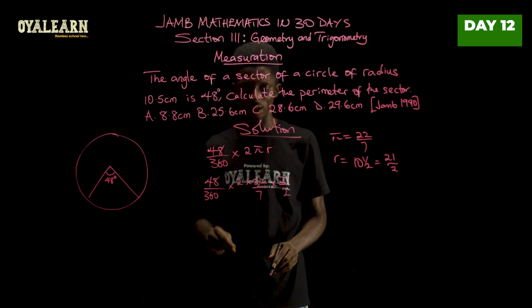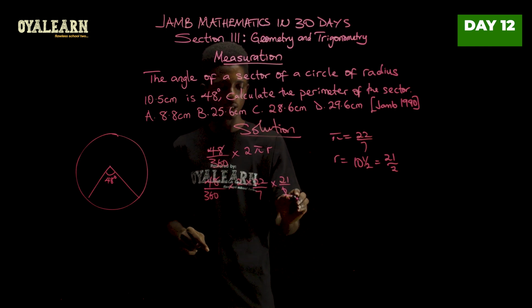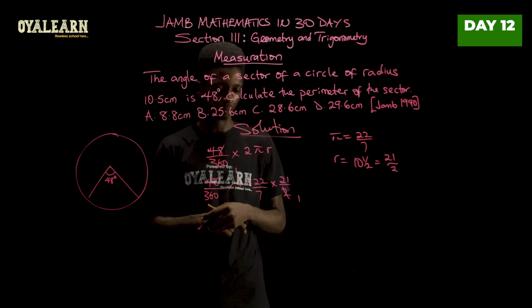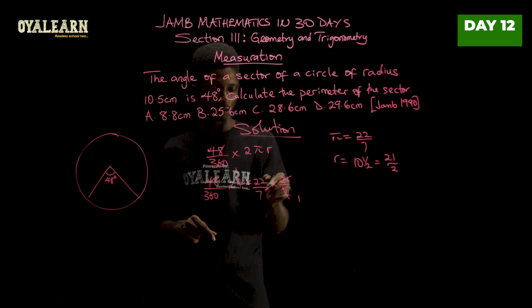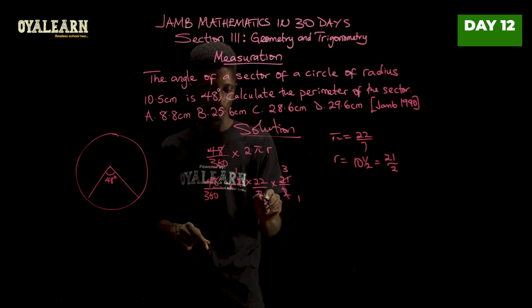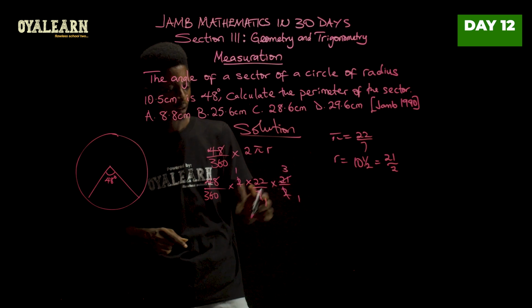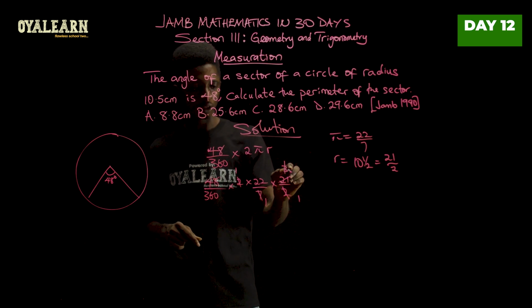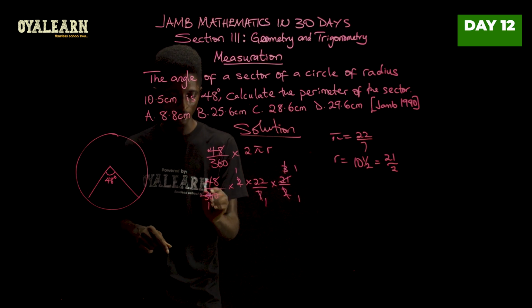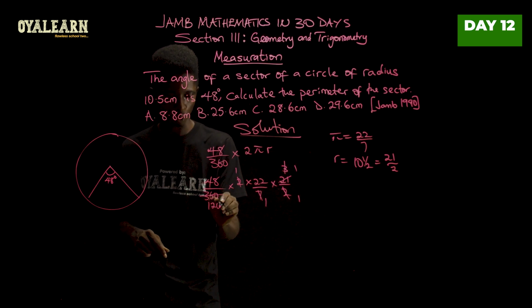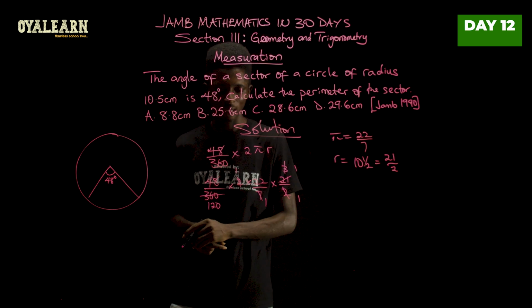Now let's break this down gradually. 2 here, 1, 2 here, 1. 7 goes here 3 times. 7 goes here once. 3 goes here once. 3 goes here 120 times.